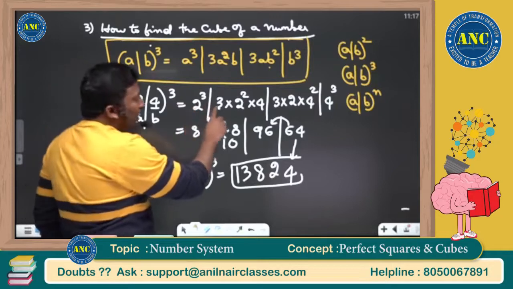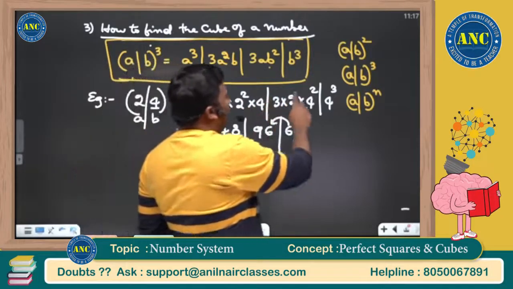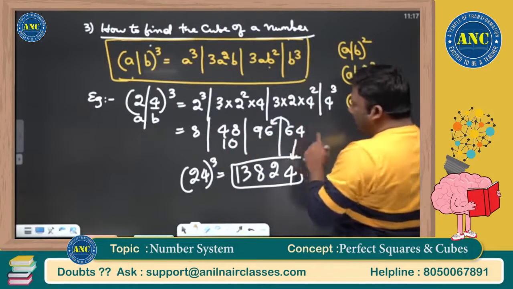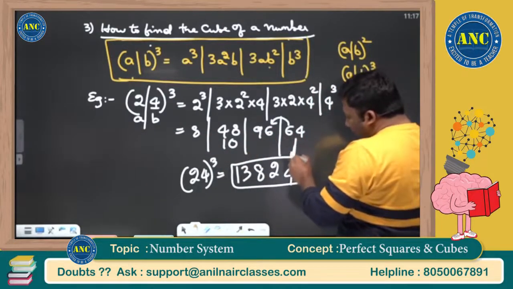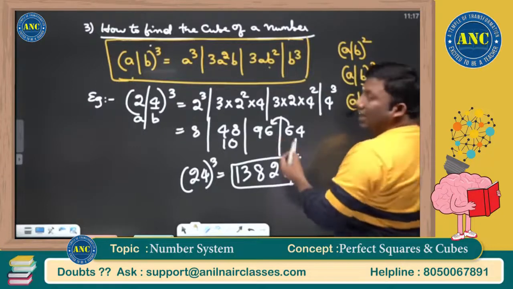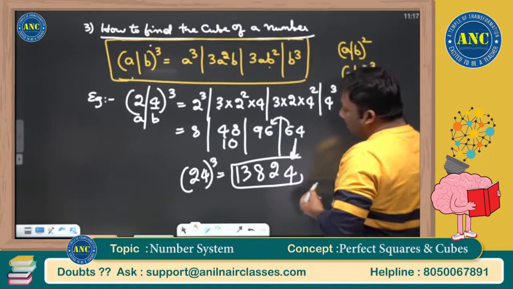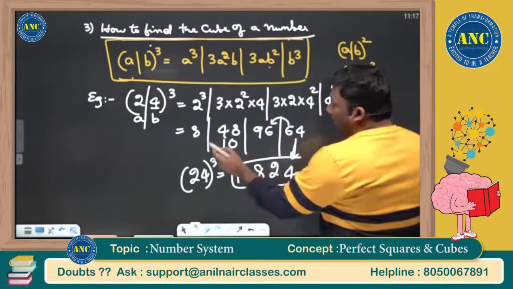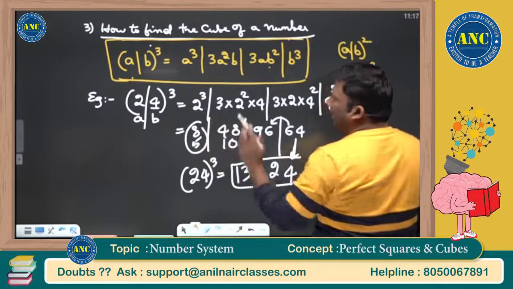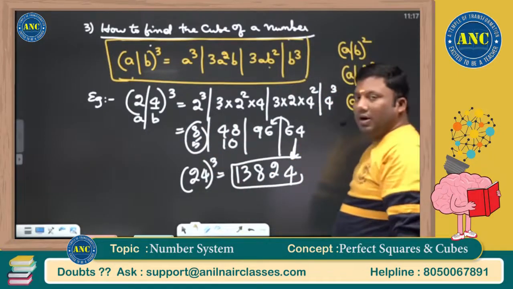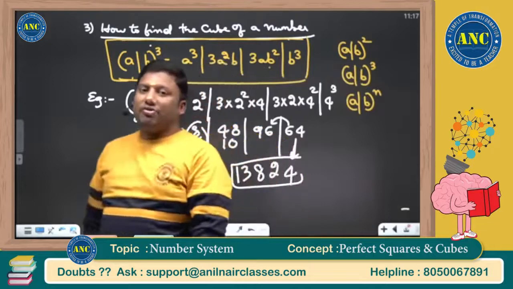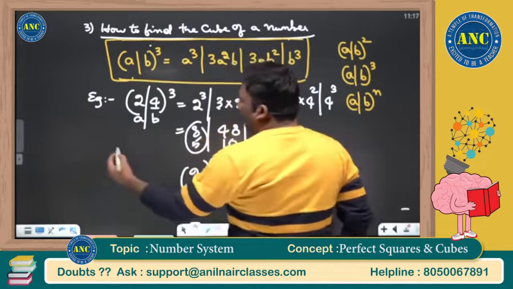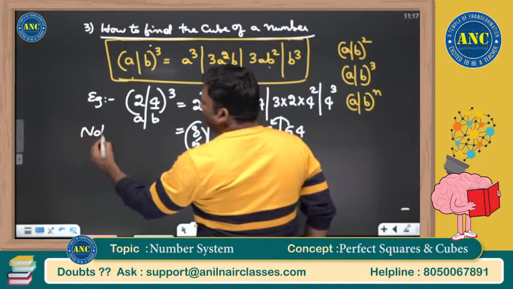Again, I am repeating it, sir. A cube, 3a square b, 3ab square and b cube: 8, 48, 96 and 64. Write down only the unit digit. 4, 6 carried, 96 plus 6, 102. 2, 10 carried, 48 plus 10, 58. 8, 5 carried. Leftmost, write down the entire number. 24 whole cube is nothing but 13824. Please write down these notes.